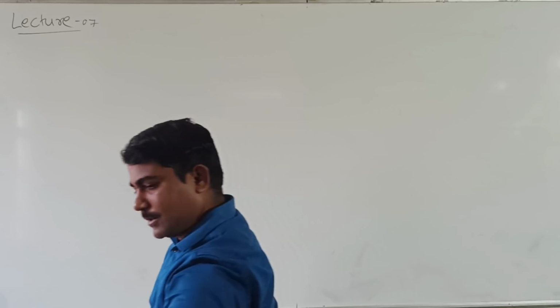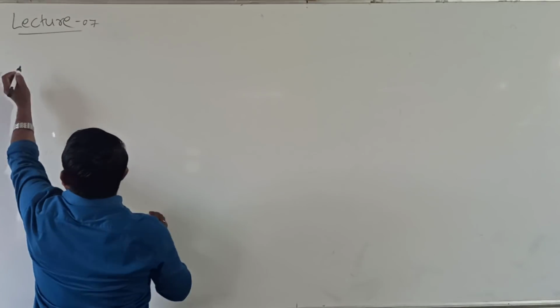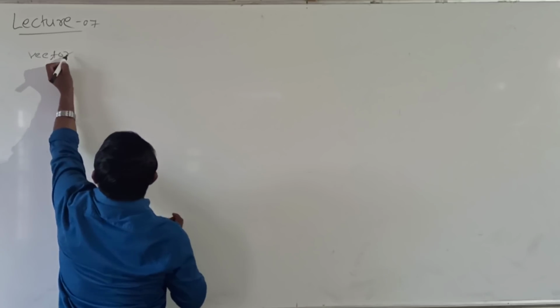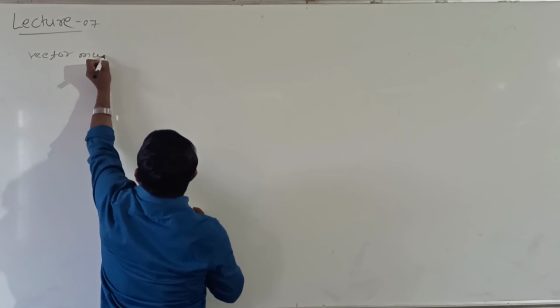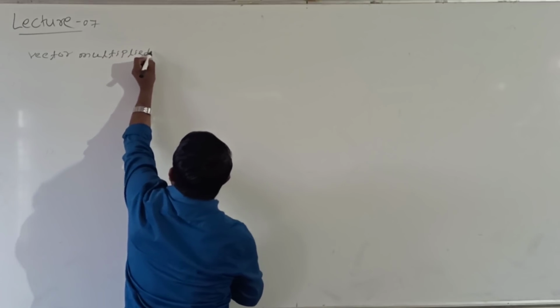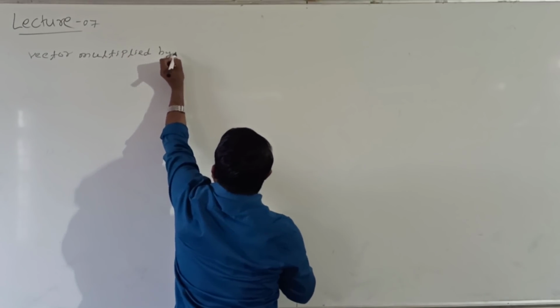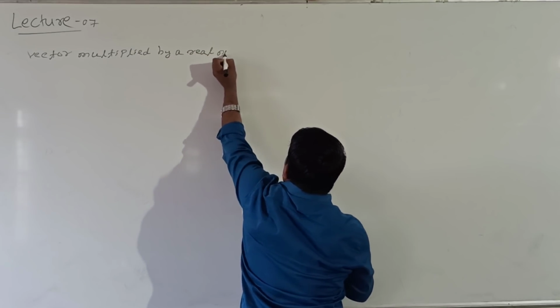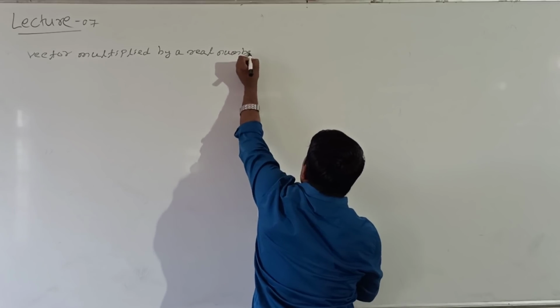See here, our next concept is vector multiplied by a real number.